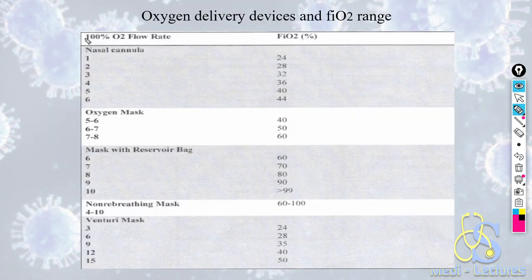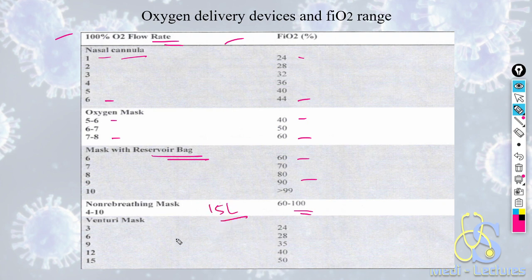Now this is the flow chart table denoting FiO2 at various flow rates by various devices. Nasal cannula can deliver 1 to 6 liters oxygen with FiO2 24 to 44%. Oxygen mask can give 5 to 8 liters oxygen with 40 to 60% FiO2. Mask with reservoir bag can give up to 60 to 82% FiO2. Up to 100% FiO2 can be delivered by an NRBM, and it can deliver up to 15 liters.